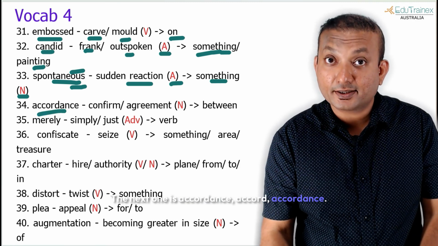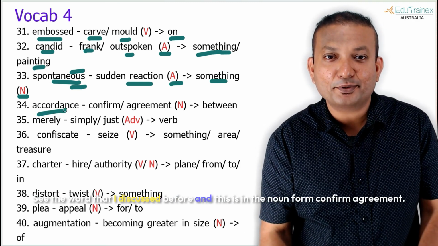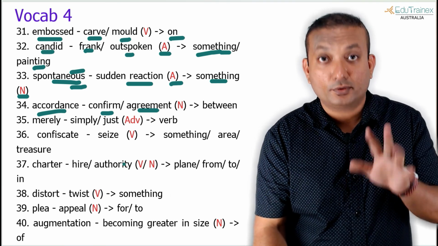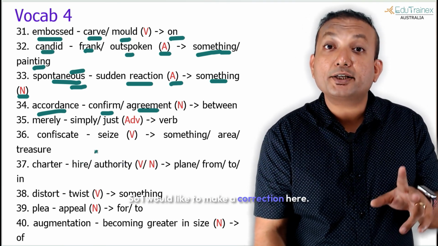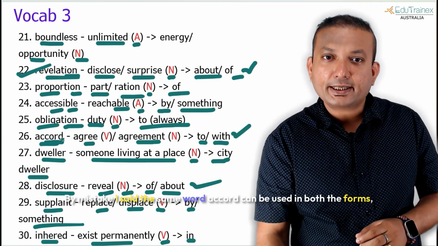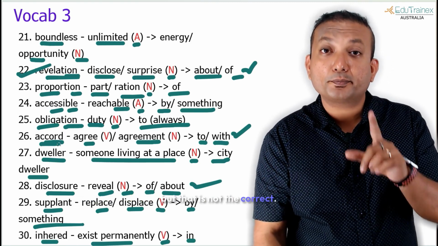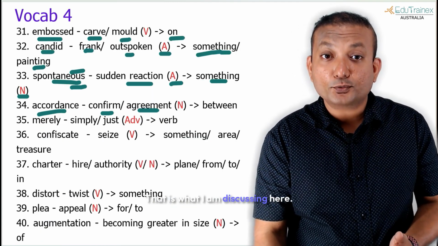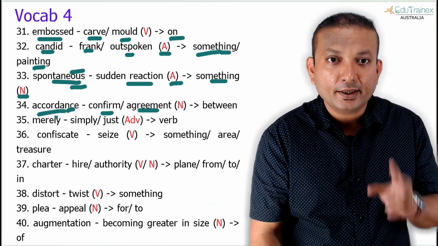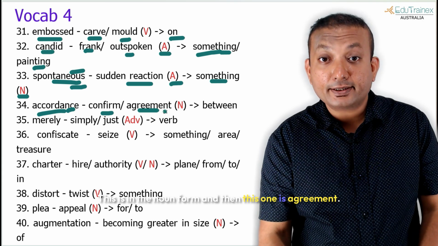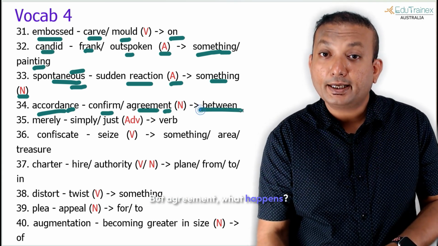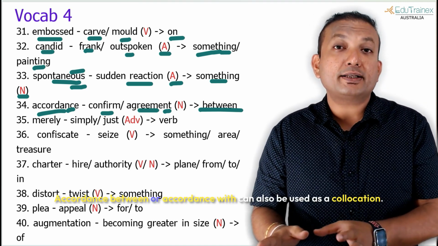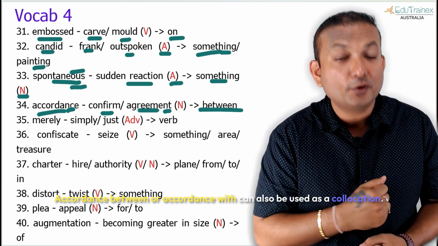The next one is accordance. Accordance, you see the word that I discussed before, and this is in the noun form, confirm, agreement. I would like to make a correction here. By mistake, I said the same word accord can be used in both the forms, but that is not correct. I should have recalled the word. It's in the noun form, it comes out as accordance. That is what I am discussing here. So apologies for that. Accordance. This is in the noun form, and then this one is agreement. But agreement, what happens? It is either taking place between someone, so that's what it is. Accordance between or accordance with can also be used as a collocation.